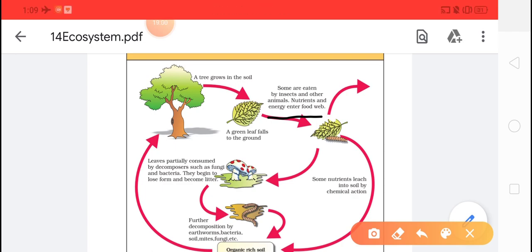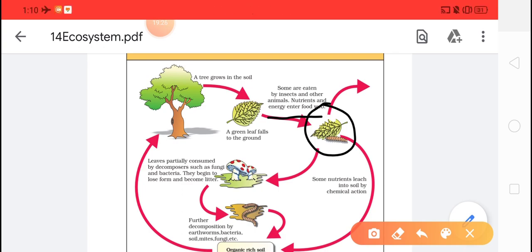So some of the leaves are eaten by organisms, and when they are eaten by the organisms, they enter into the food chain. Here you can see they are showing the same thing, that the caterpillar is feeding on the leaf.